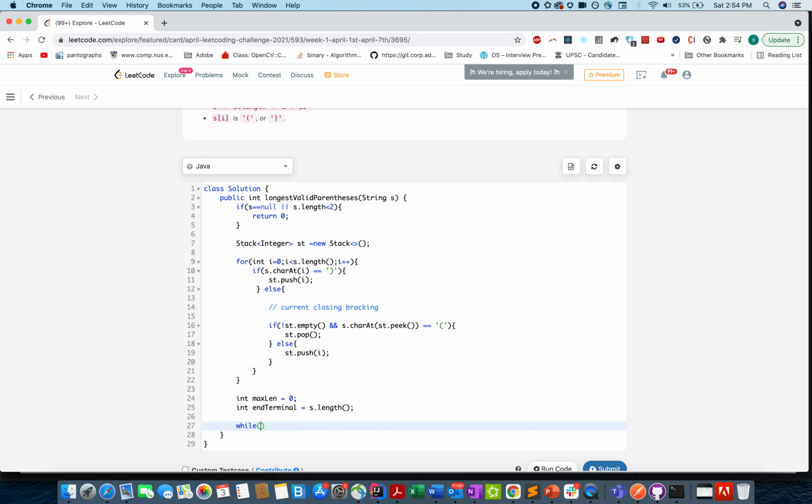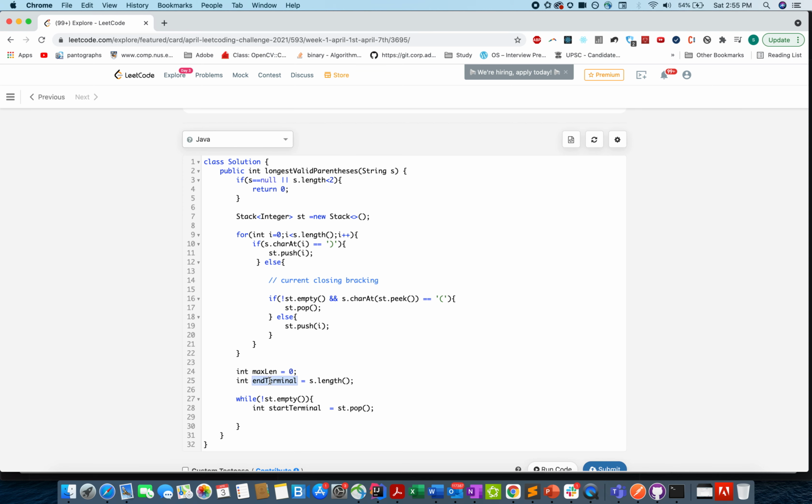And let's start pulling out elements from the stack. While stack is not empty, let's retrieve the starting element, the topmost element, and let's call it start terminal of the current substring into consideration, and that would be equal to st.pop.